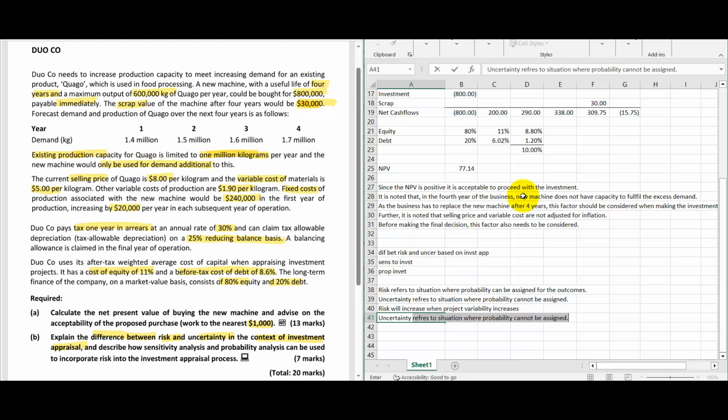Uncertainty will change with the life of the project. So here I am writing point-wise for your understanding purpose. You can write it as a paragraph. Okay, you can write it as a paragraph.